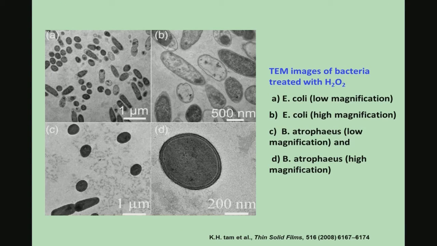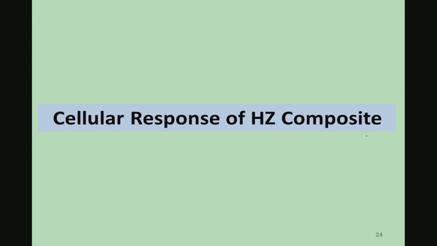This is another work on E. coli, just to show the TEM image of the bacteria treated with H2O2, and here one can confirm how the bacterial morphology is also disturbed or disrupted because of the H2O2 treatment.